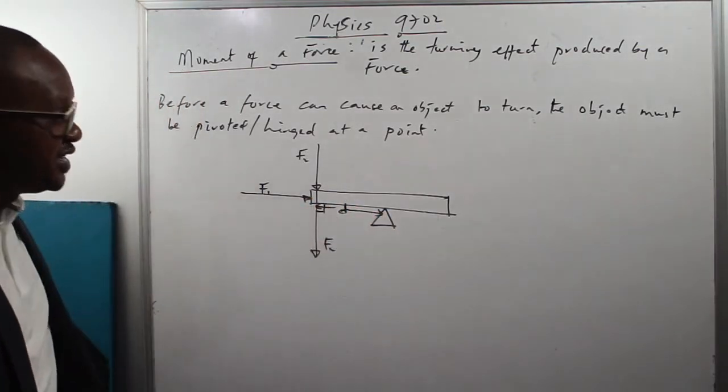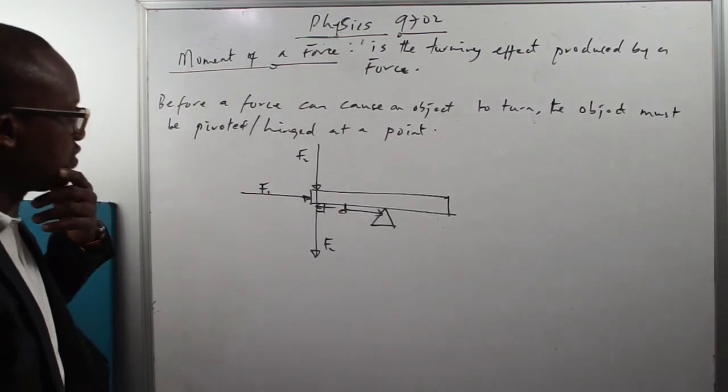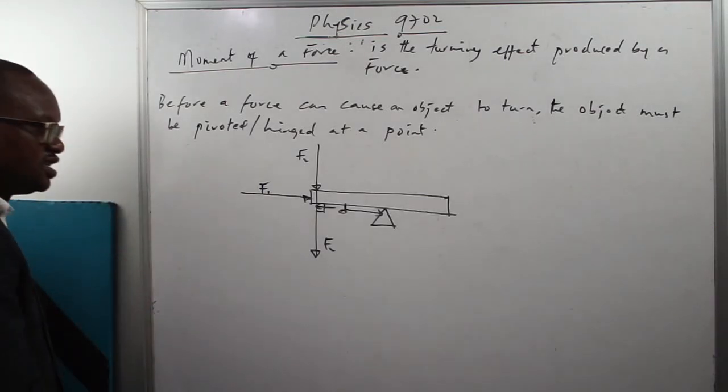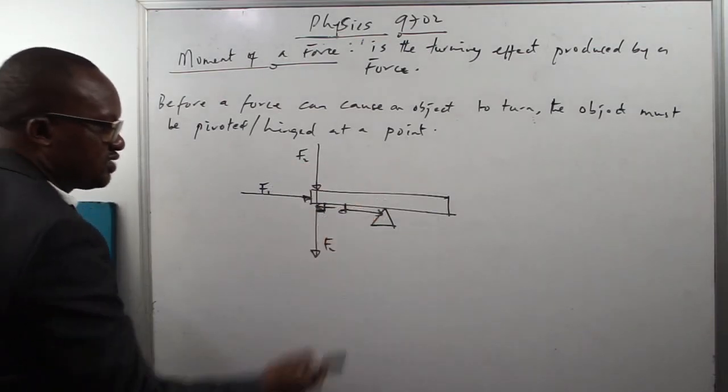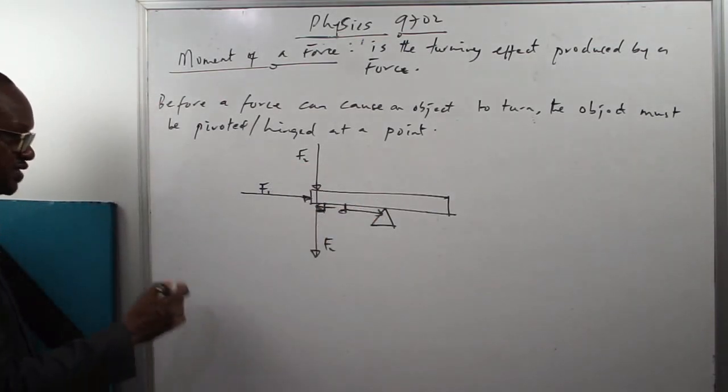So the next thing we need to know about moment is that it is the line of action of the force acting perpendicularly to the distance from the pivot that will produce a turning effect.